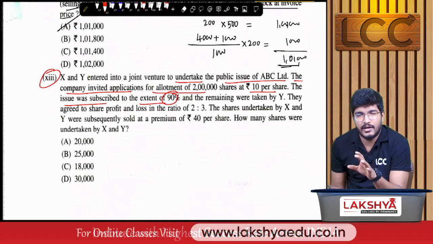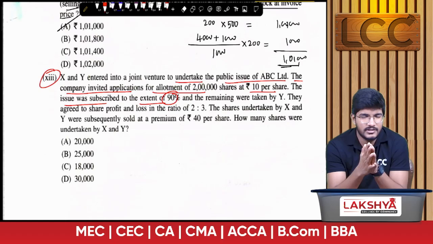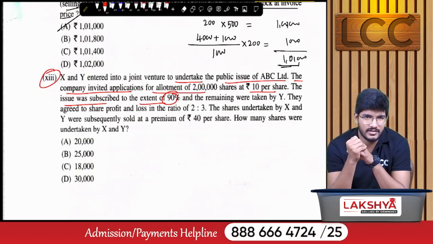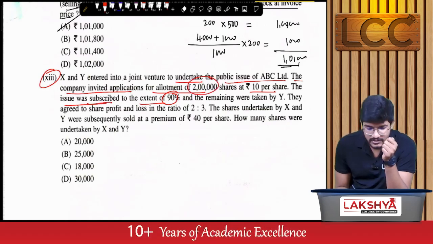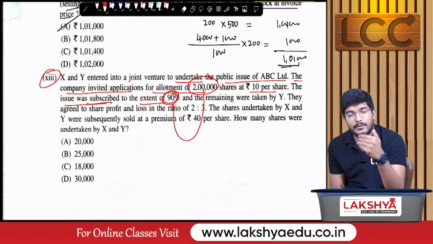with ABC Limited. That means if the public did not subscribe the shares of ABC Limited, these two joint venturers, the co-venturers, have to subscribe the shares. So here the total entire issue is 2 lakhs and the issue was subscribed to the extent of 90%. That means out of the 2 lakhs, 90% is already subscribed by the public.